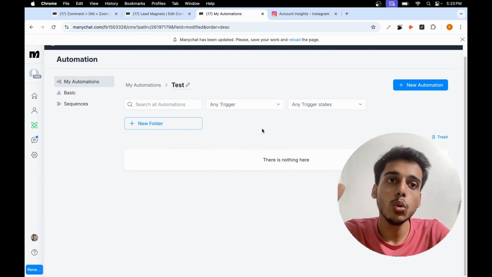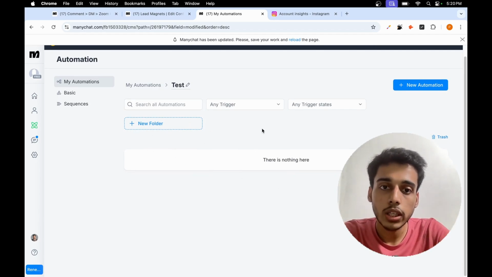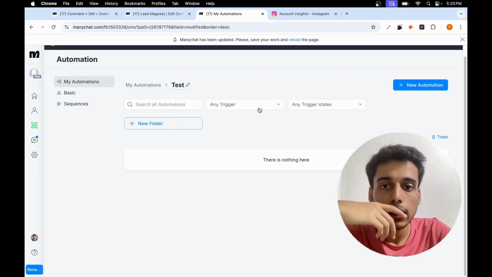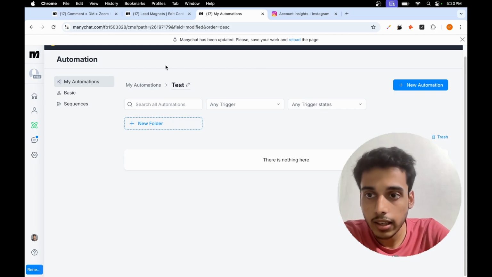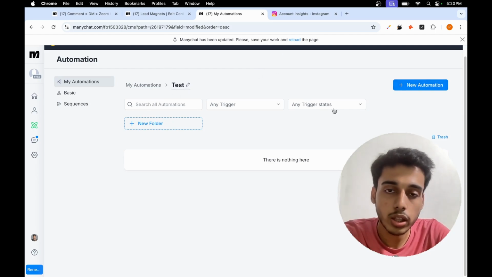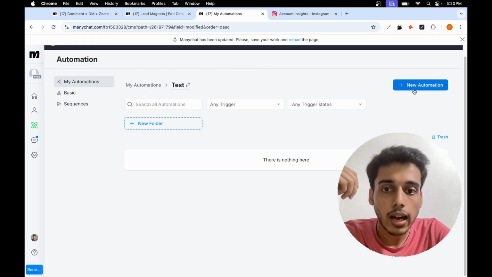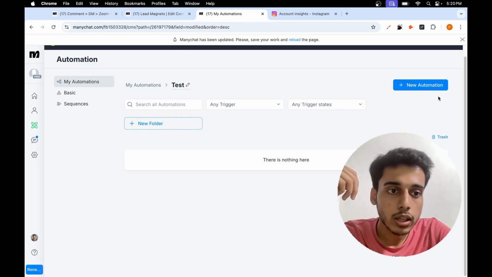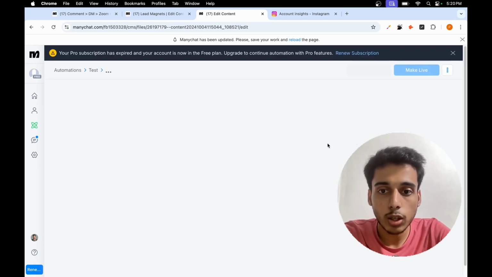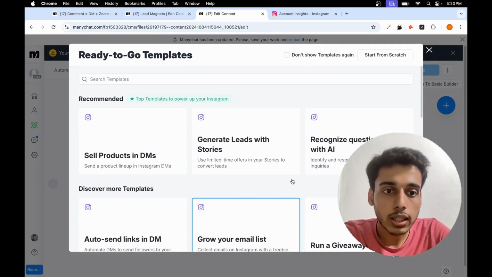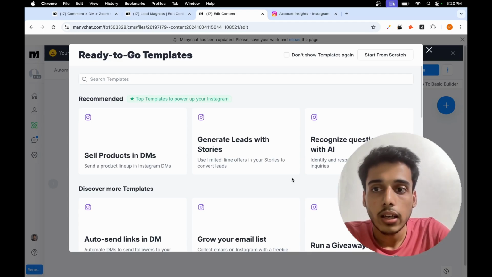That way, you can systematize your automations in a way that it's easy for you to browse later on in the future. So यहाँ पे मैंने एक folder create किया है with the name test, just to give you an example of how it works. And right here, you'll see an option to create a new automation. So once I click over here, you'll find a bunch of different templates which are already created by ManyChat.